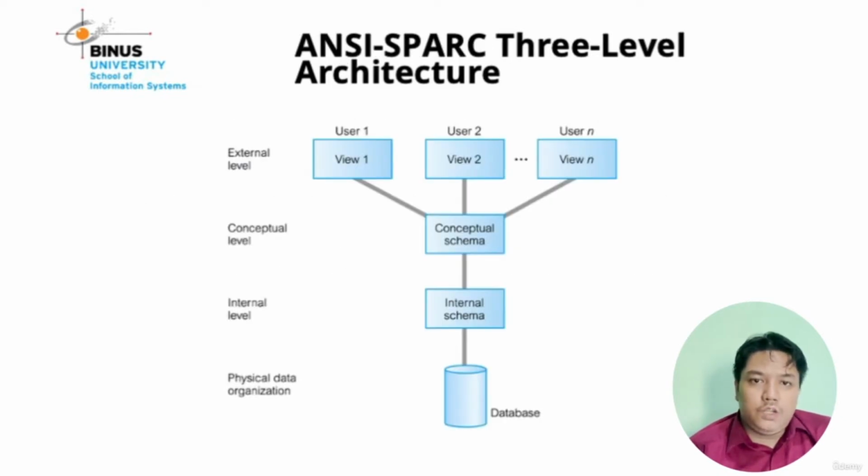Okay, next you can see the picture of the ANSI-SPARC three-level architecture in the database. There are four sections. That is the external level, that includes user view 1, user view 2, and user view 3. And layer 2 or section 2 is the conceptual level, the conceptual schema, and section 3 is the internal level, and the last one is the physical data organization.